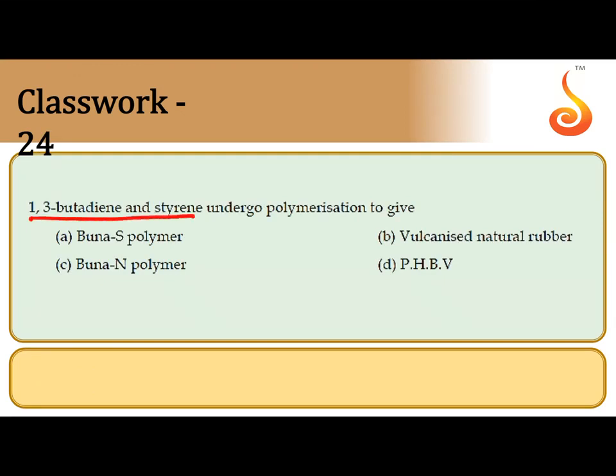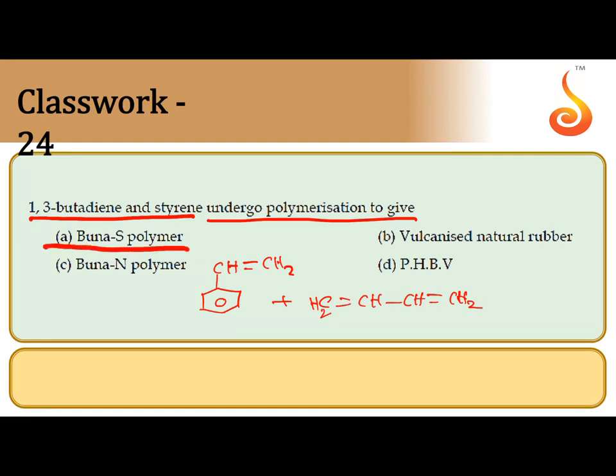1,3-butadiene and styrene undergo addition polymerization. Styrene is nothing but phenylethene, and then 1,3-butadiene. So Buna-S rubber is formed. In Buna-S, Bu stands for butadiene, S stands for styrene. During the polymerization, sodium is used as a catalyst, so Na stands for catalyst. This is Buna-S rubber.